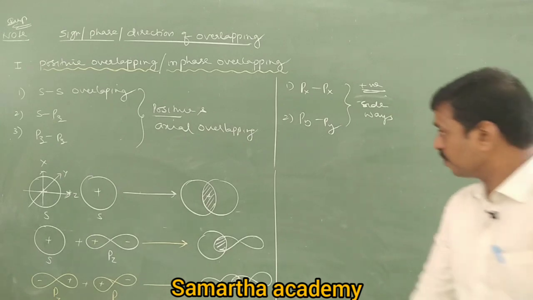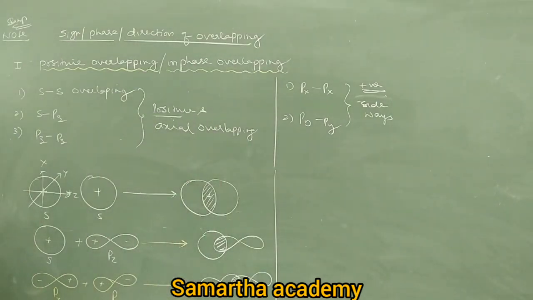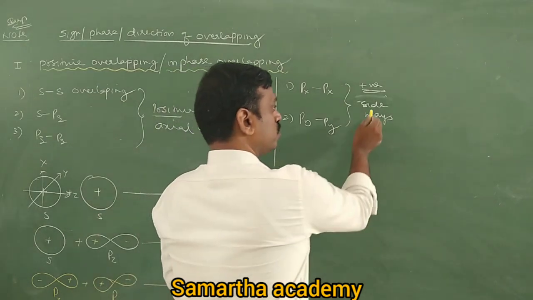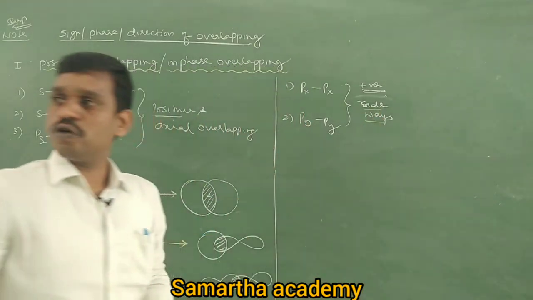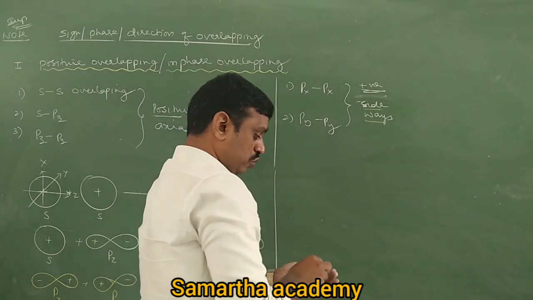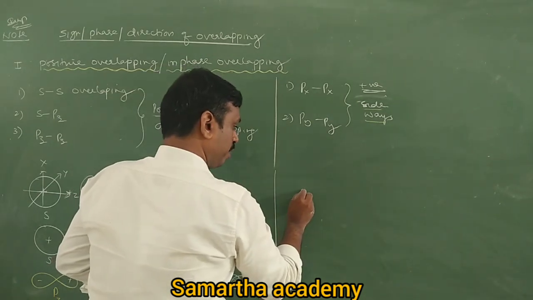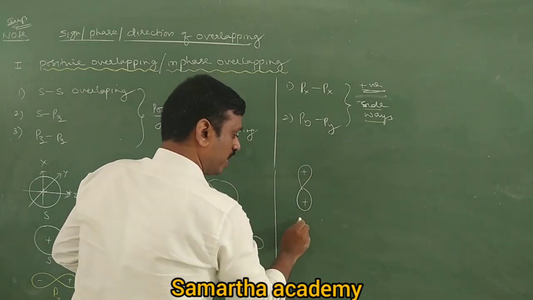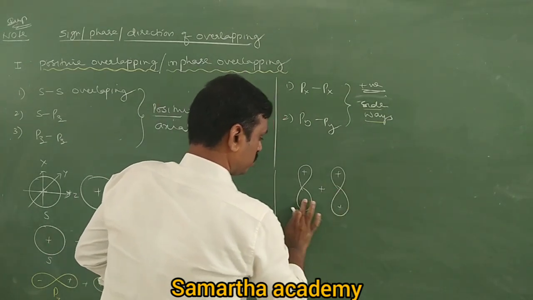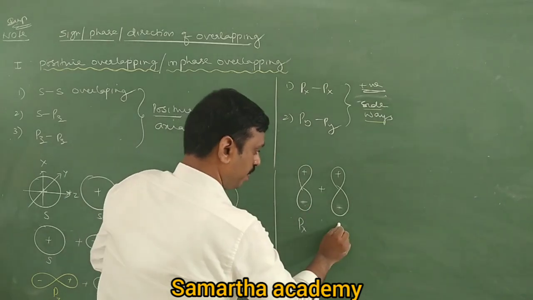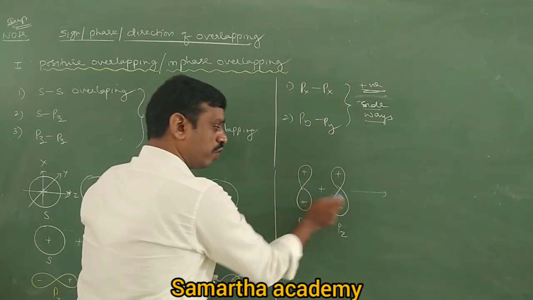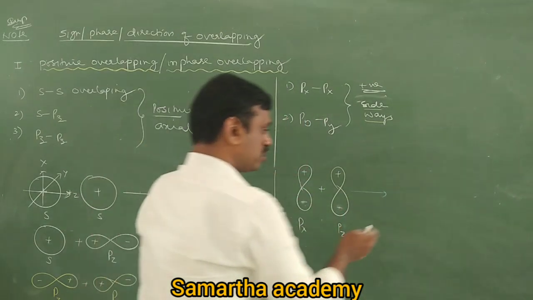Now tell me, here we are writing px, px, py, py. This is always which overlapping? Sideways. It never becomes axial. Now I want to show positive overlapping. So I take px like this: px of one atom plus px of another atom. Sorry sir, negative. Px of another atom. So this is always positive overlapping because the same sign overlaps. When the same sign overlaps, it is called positive overlapping.